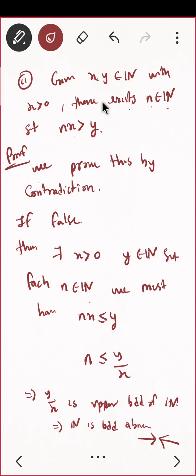We started with, we wanted to prove there exists n belonging to natural numbers such that this is true. So we started with the contradiction. Suppose we take its negation, that is, suppose for all natural numbers nx is less than or equal to y. That means n is less than or equal to y by x. That means n is any natural number and y by x is an upper bound. So y by x is an upper bound for natural numbers. That means natural numbers are bounded above, which is false. That means our assumption is wrong. Do you agree? This contradicts our first property actually.